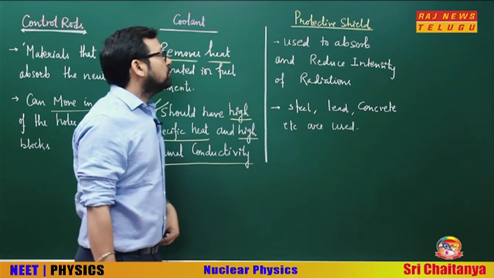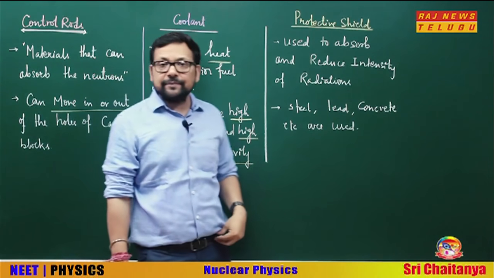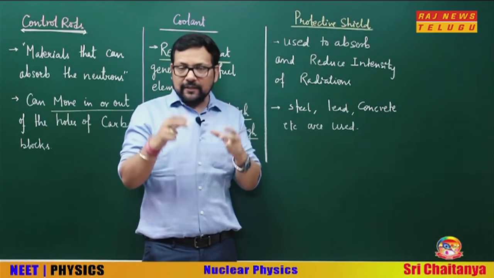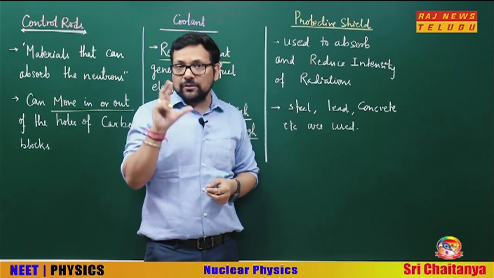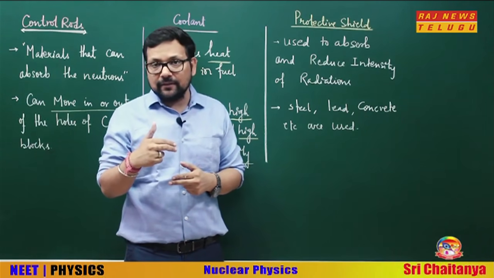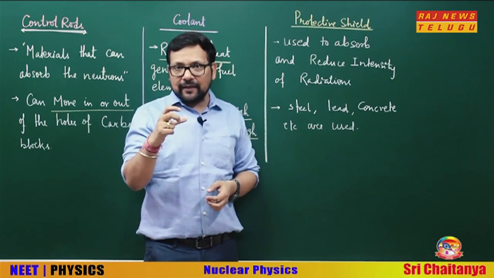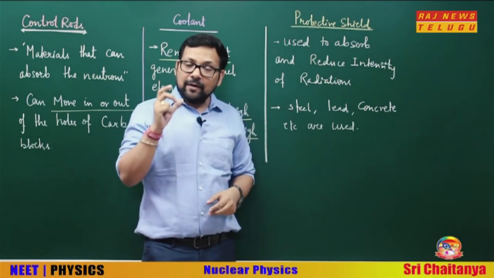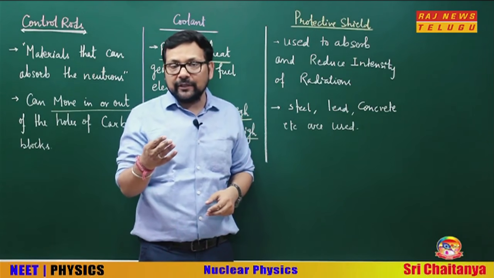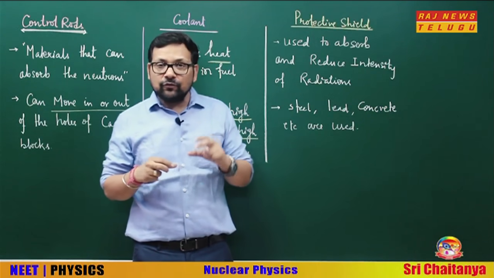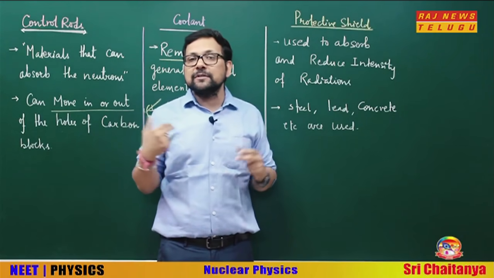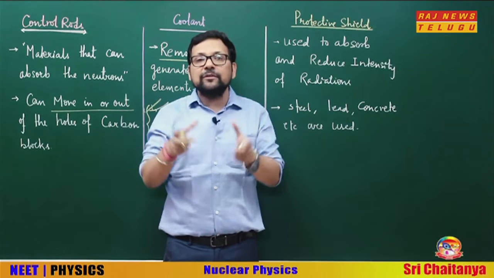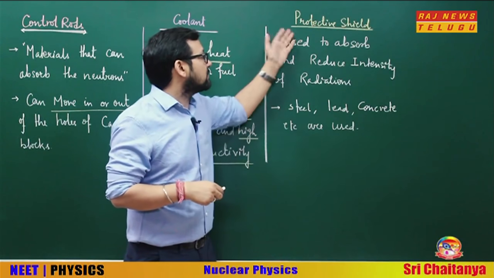Now the next one, the protective shield. In a nuclear reactor, in the products of the chain reaction, beta decay is there also. Gamma rays are also emitted. So it's not like you are getting neutrons only and that's it. Gamma rays are also there, beta decay could be there. These radiations are very harmful for the persons working there. So to protect from these harmful radiations, what we use is called a protective shield.